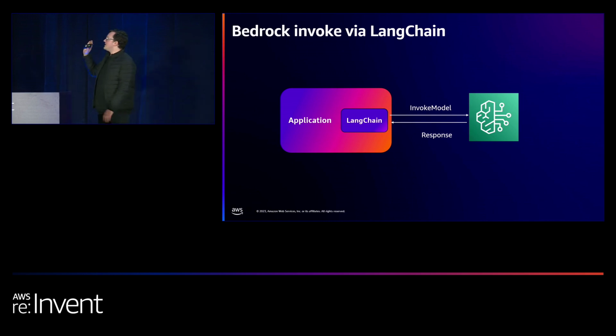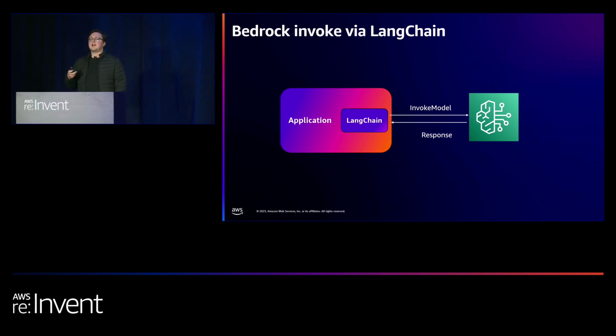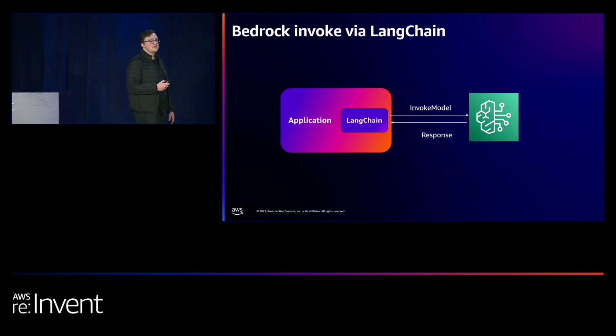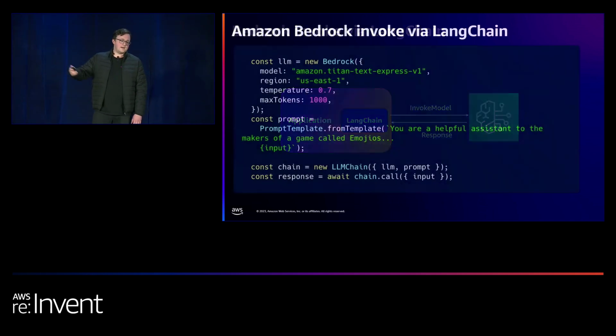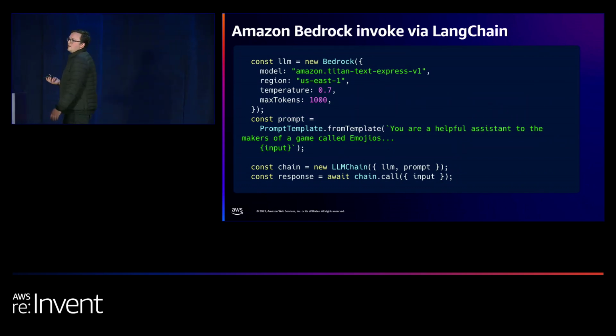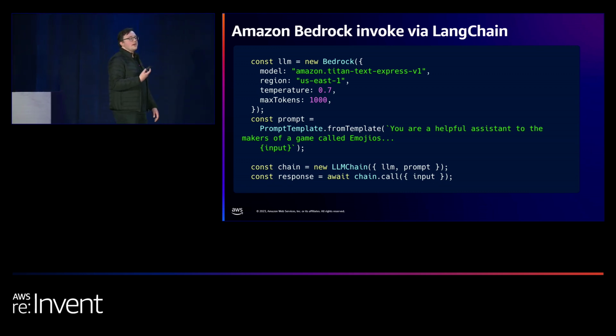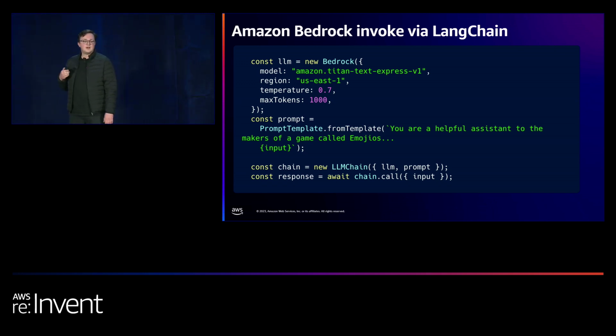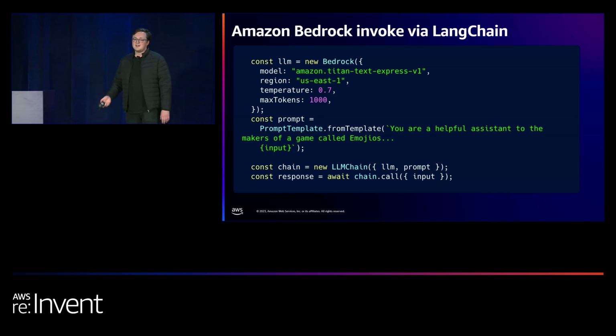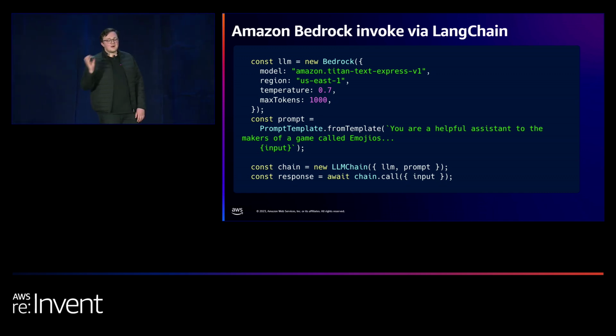There we go. We can see our application is now using LangChain as a library, and LangChain is then handling the interaction with Bedrock to send our request and get our responses. And we can see the code is fairly similar. It's a little bit shorter. You don't have to do that decode step, which I always forget, which is useful. This is much more extensible if you want to start chaining more complex workflows on the end. You can see we're still using the Titan model. We're selecting our region. We're giving the temperature and the max tokens. If you look very closely, there's a typo. That's 1,000 max tokens, not 100 in the previous example. And then we're giving our prompt from the templates and getting our response back.